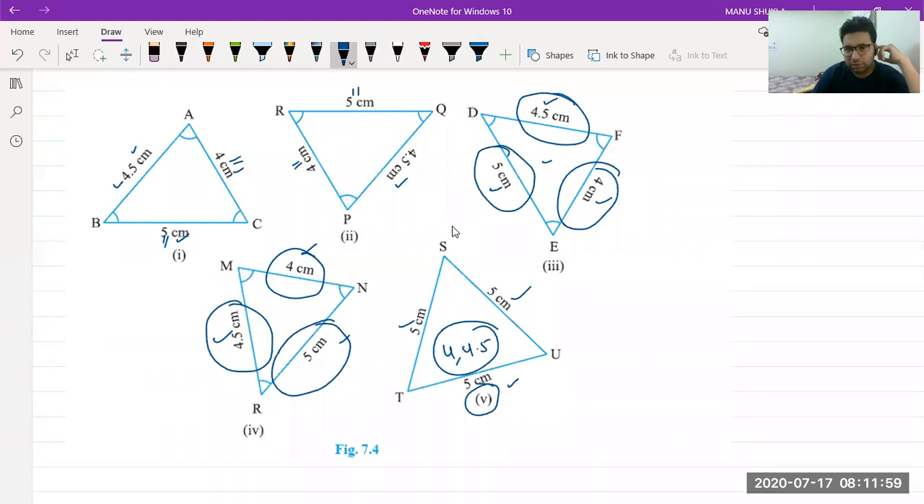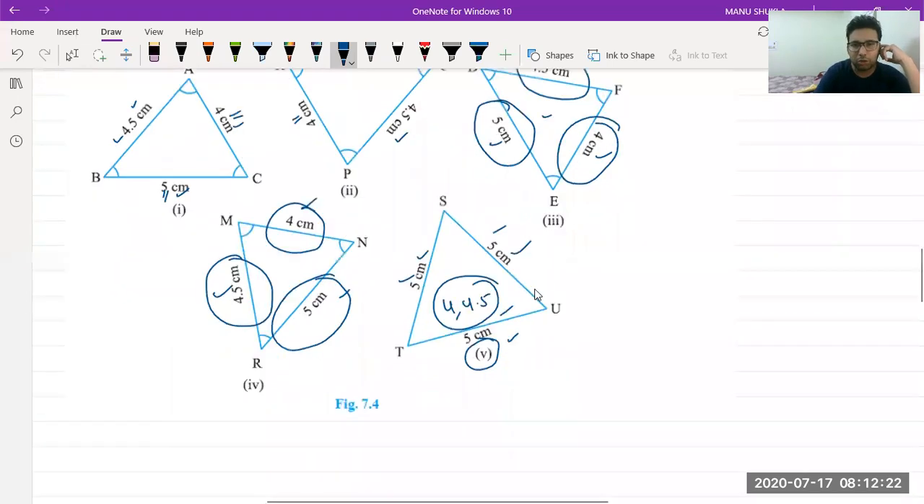Sir, please check the sides. But I'm checking only 4.5, 4 and 5. I think they are congruent only. Okay, still you can check at home today. In the next class on Monday, we can discuss it again. Okay, as per me, they are congruent. The fifth one is different. It is having all 5, 5 and 5. So it is not congruent to any figure.